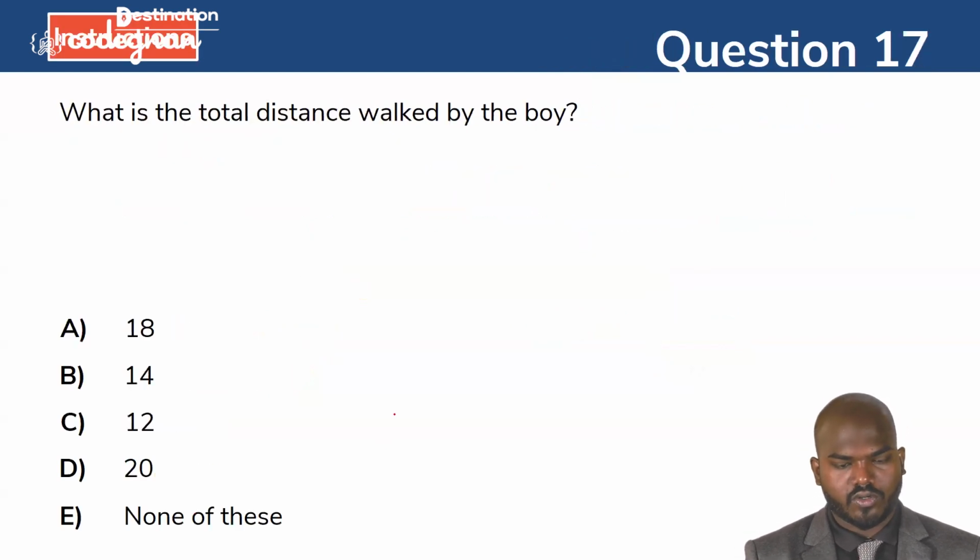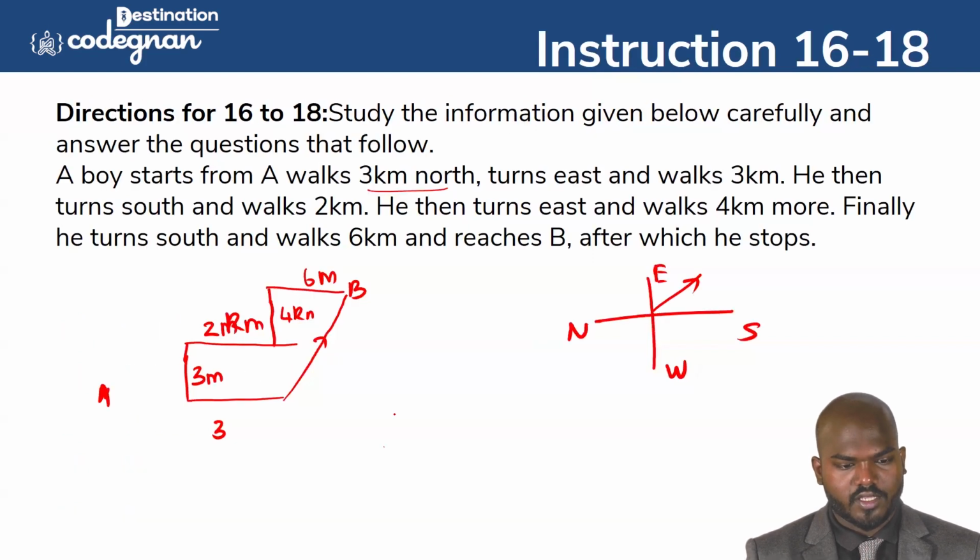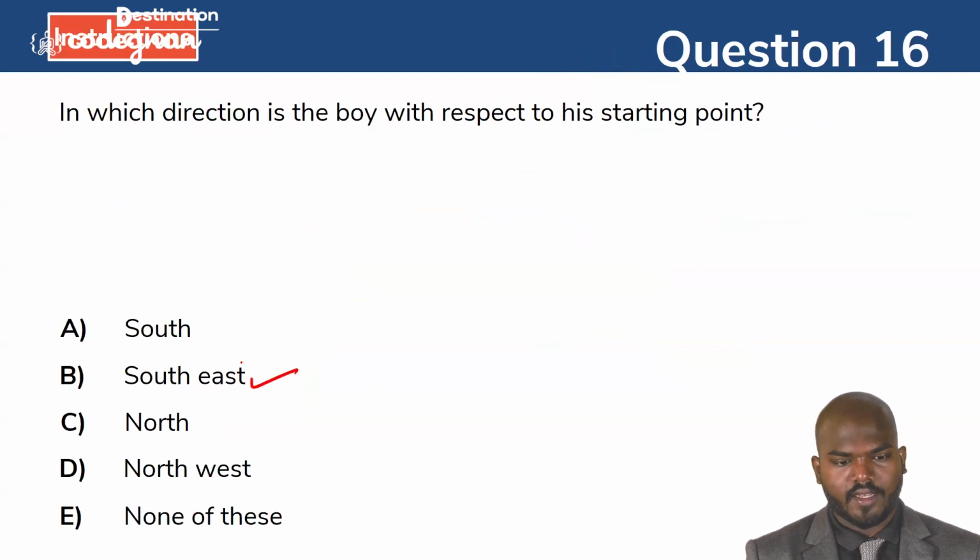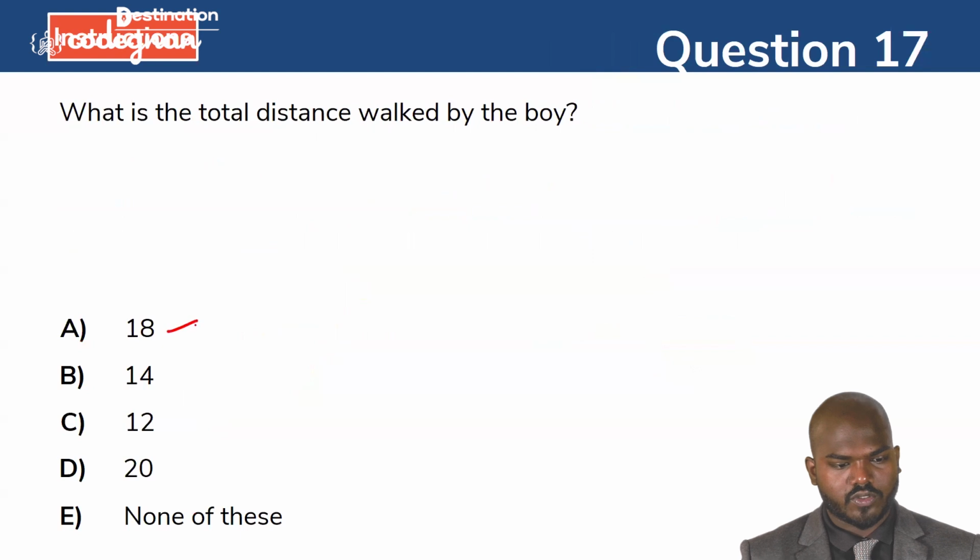Okay, and next one, what is the total distance covered by the boy? You see this one, we just want to count it here. There is 3 plus 3, 6, 6 plus 2, 8, 8 plus 4, 12, 12 plus 6, 18 kilometers. The boy crossed here.